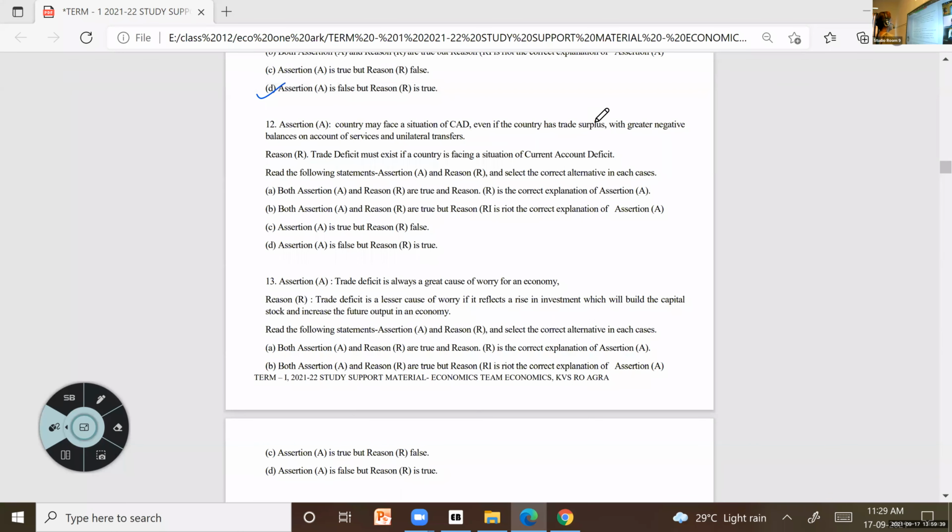A country may face current account deficit even if the country has trade surplus with a greater negative on account of services and unilateral transfers. Trade deficit must exist if a country is facing a situation of current account deficit.